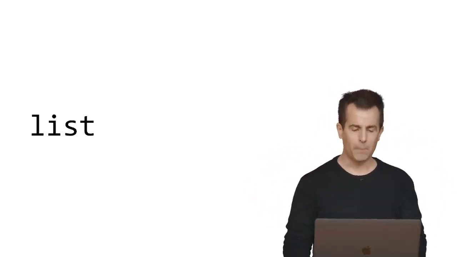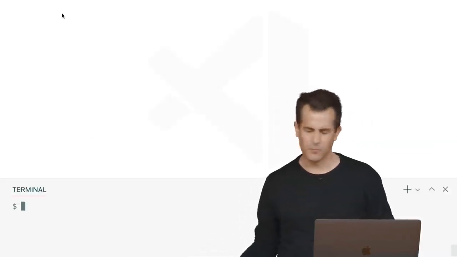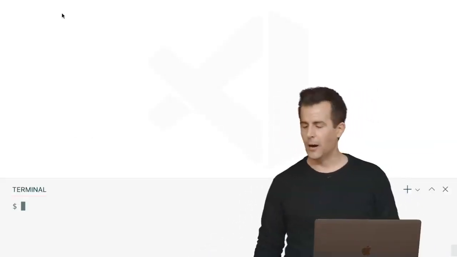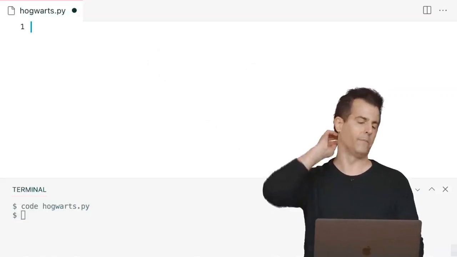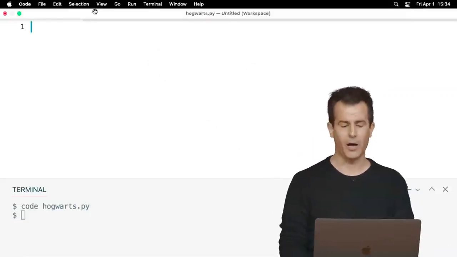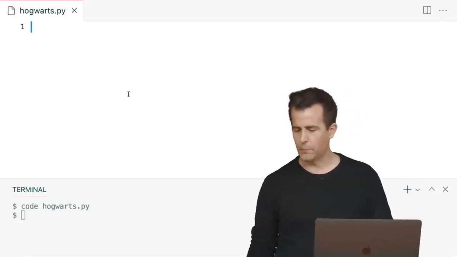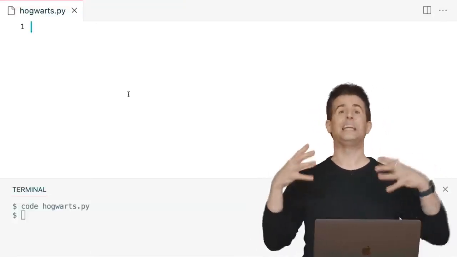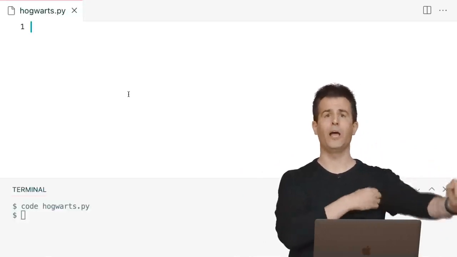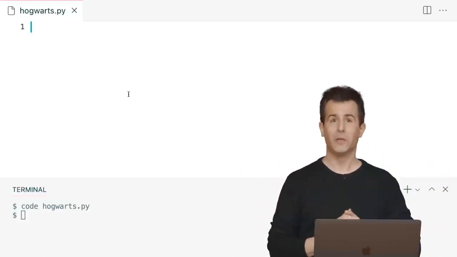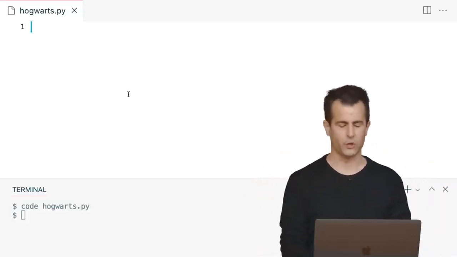So let me propose that we come back to VS Code here, and let's do something that's perhaps a little familiar to some folks, the world of Hogwarts. And let me go ahead and code up a file called hogwarts. And let's see if we can have a list of students at Hogwarts here. So I have a new tab called hogwarts.py. And let me propose that I just define in this program a list of students whose names I know in advance. So I'm not going to get user input for now. I'm just going to know from the get-go that the 3 students I want to consider are these.